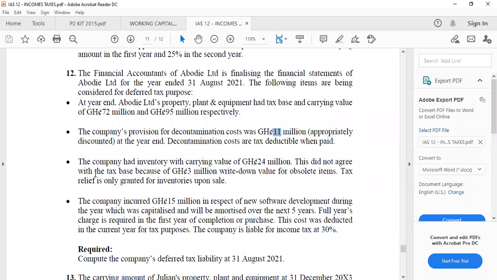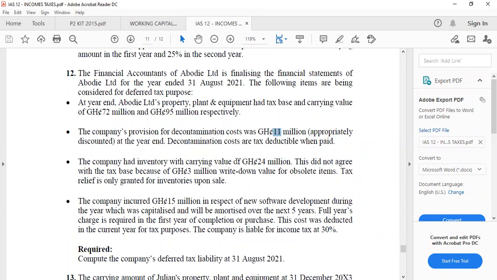So, in the books of the company, what is the value of the inventory? 24 million. What will be the value of the inventory in the books of the tax authority? It will be 27 million. 27 million, isn't it? All right. But whenever you sell the inventory, the tax authority is going to subtract it and they will give you tax relief on it, isn't it? Yes.